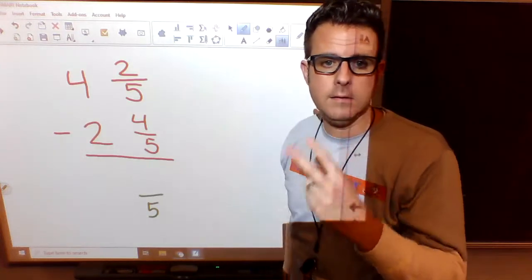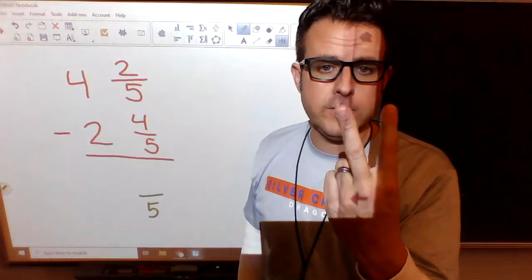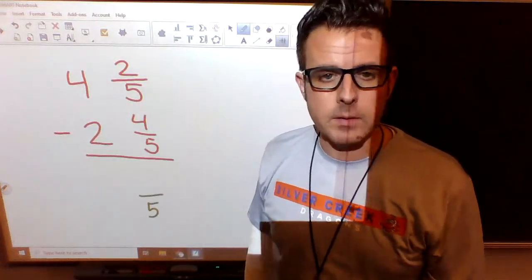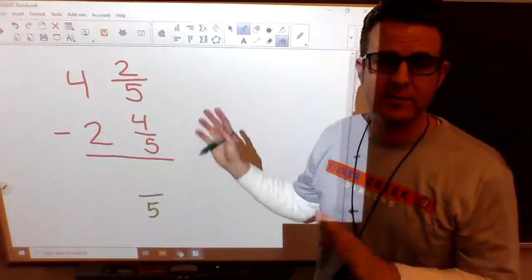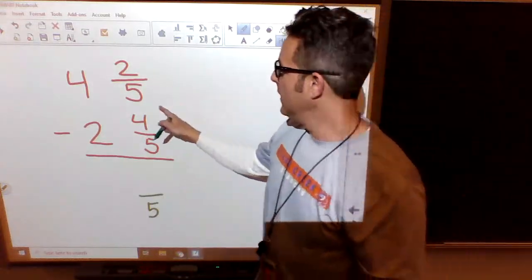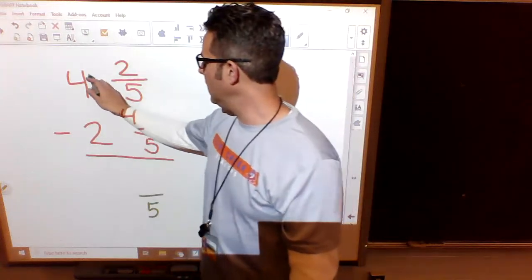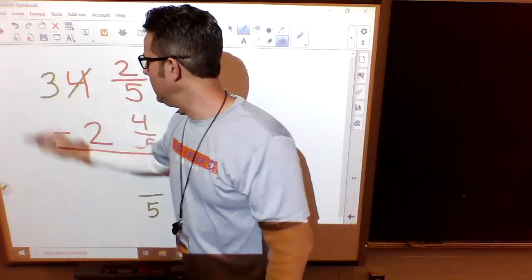Mr. Drake, you can't do that. You're right. I can't have 2 fingers and get rid of 4 of them. Can't do it. I have to regroup. Just like in regular subtraction. We go next door, and we're going to regroup. The 4 is going to become a 3.